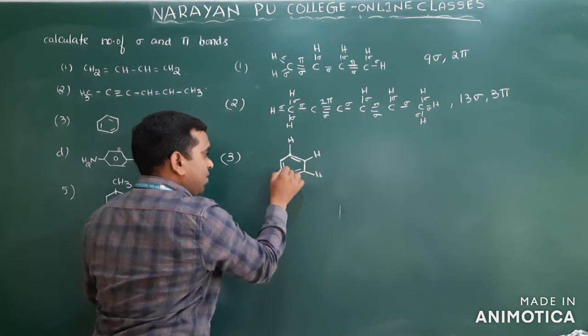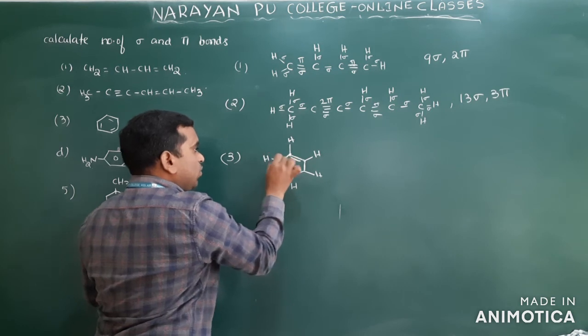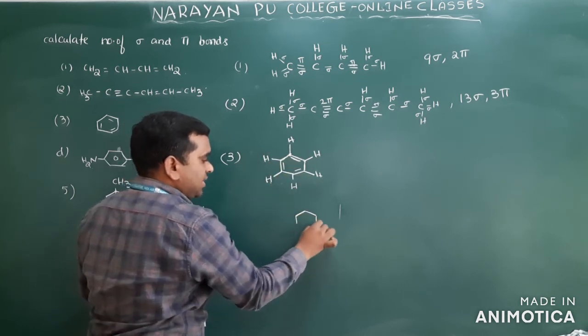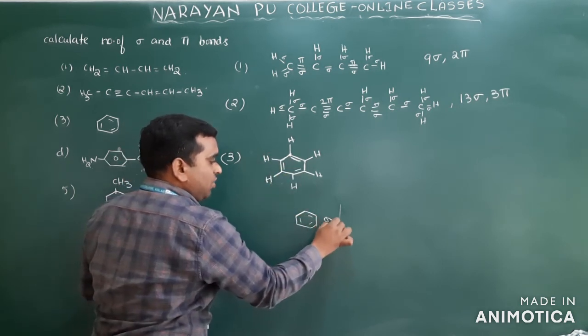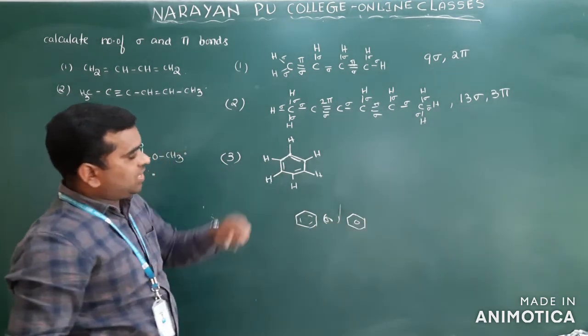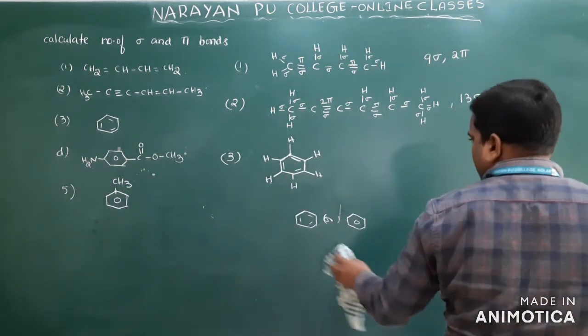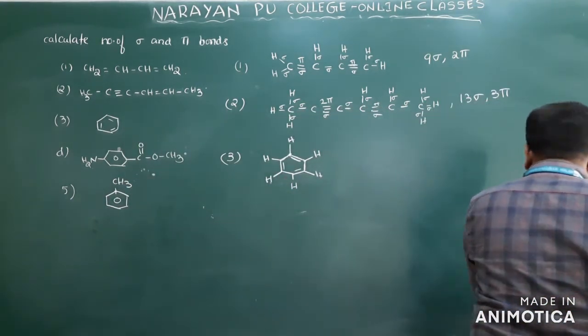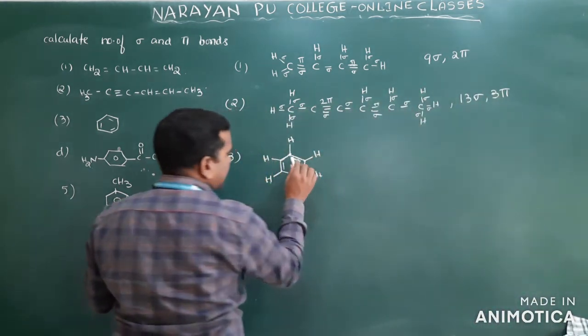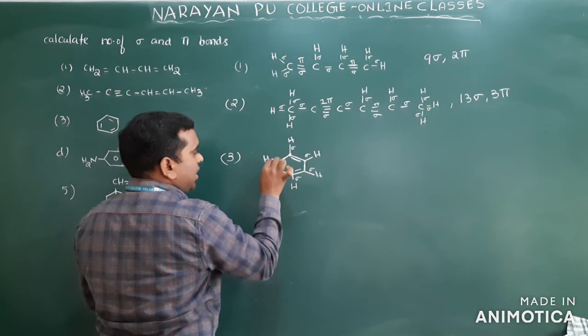Each carbon will have what here? 1 hydrogen. Actually we will not represent that. We will simply write benzene like that only. Or we will write benzene like this. Clear? But what is the exact one? This is. Now you know sigma bonds and pi bonds, you can easily identify now. Clear? Identify how many sigma bonds are there. All these 6 single bonds are which one? Sigma bonds only.